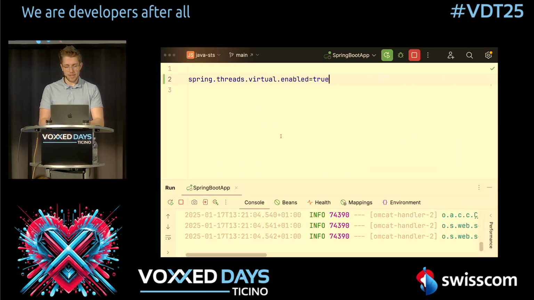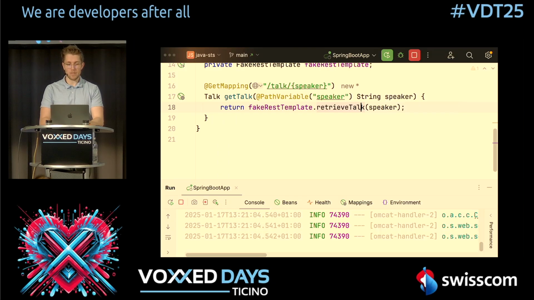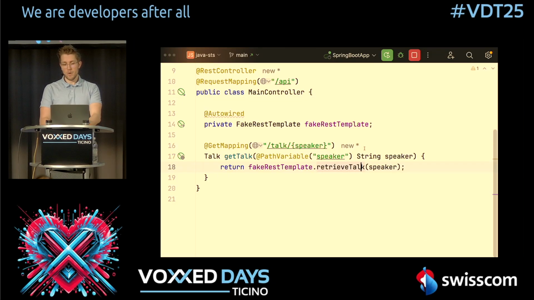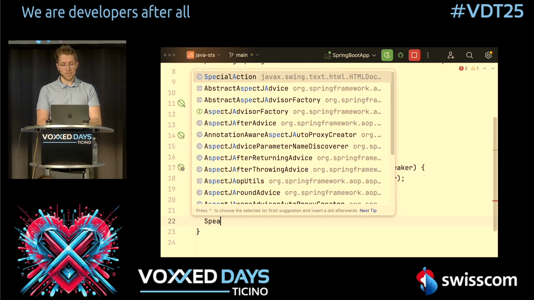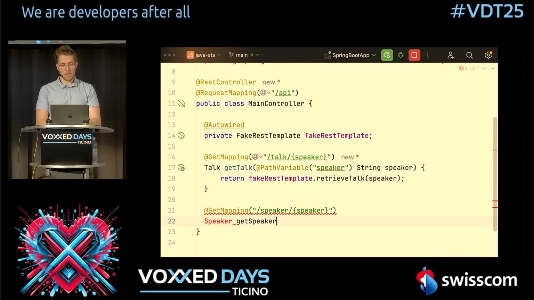Let me show you this in code. So let's go back into our main controller. Now let's say we don't want to just return a talk. We want to have some additional information from our speakers, and we also want to return this. So let me show you what I mean. Let's say we have a GetMapping. We say /speaker, and we want to return information about a speaker. So we have our speaker with the path variable.